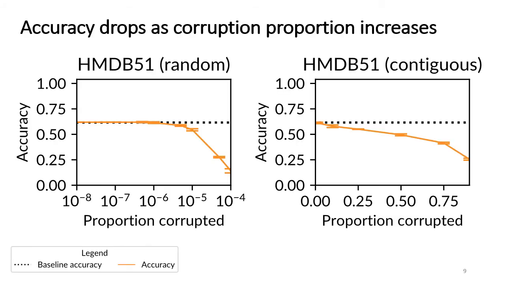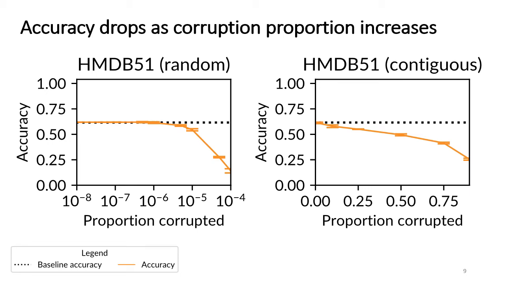We now discuss our findings on the effect of file corruption on model robustness. We present results on the HMDB51 action recognition benchmark, but the same trends hold on UCF101, which you can find in our paper. We first noticed that file corruptions cause model accuracy to drop. The x-axes represent corruption proportion. The orange line shows the accuracy of the model at various levels of corruption, and the dotted black line is the baseline accuracy of the model on videos without corruption.